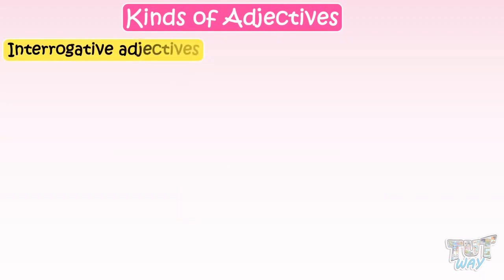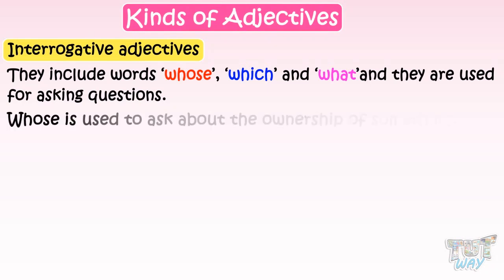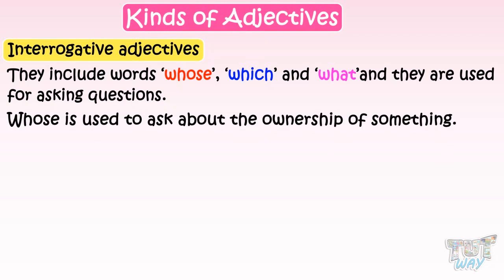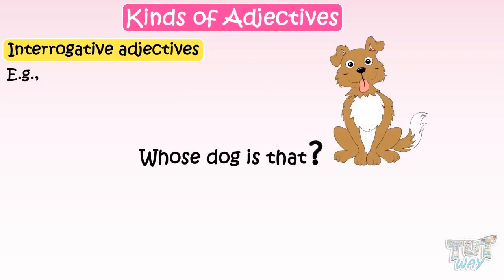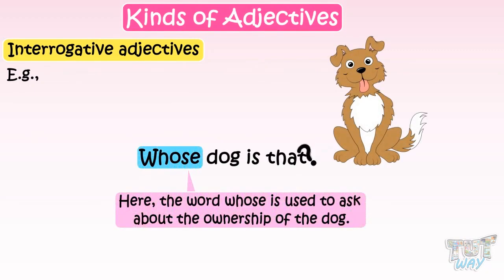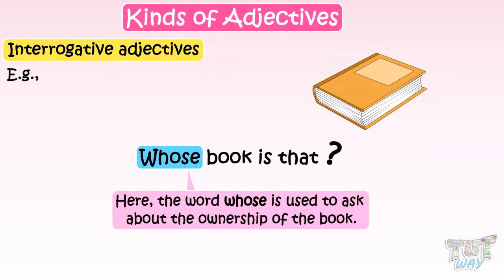Now let's learn what interrogative adjectives are. Interrogative adjectives include the words whose, which, and what, and they are used for asking questions. Whose is used to ask about the ownership of something. For example, whose dog is that? Here, the word whose is used to ask about the ownership of the dog. Whose book is that? Here, the word whose is used to ask about the ownership of the book.